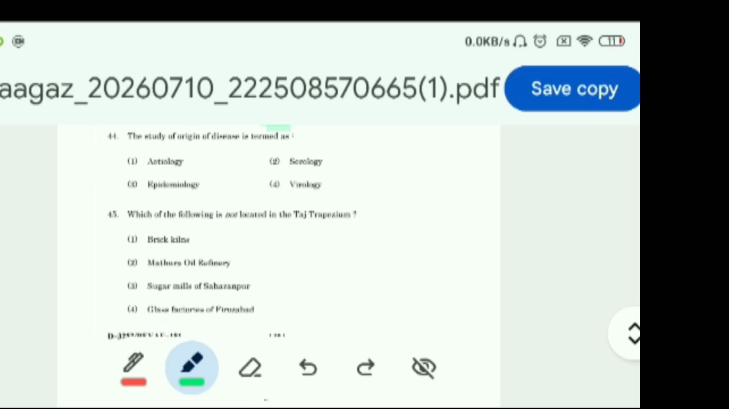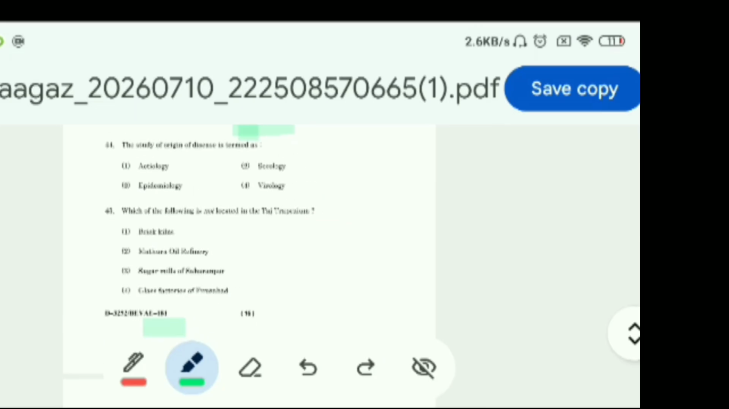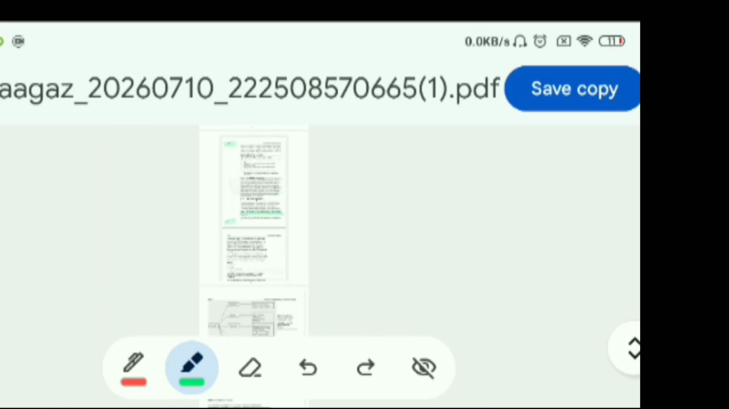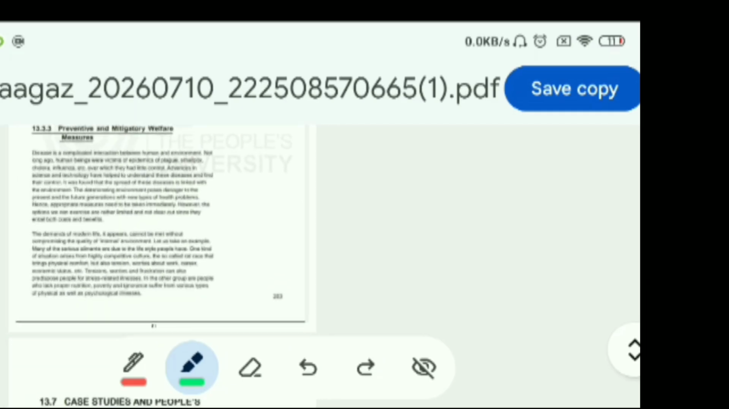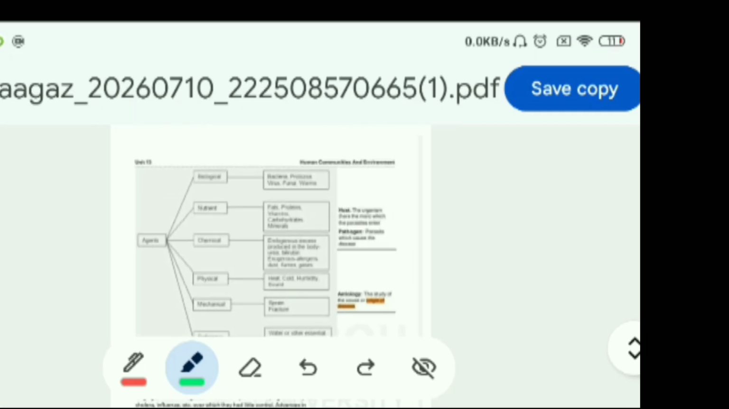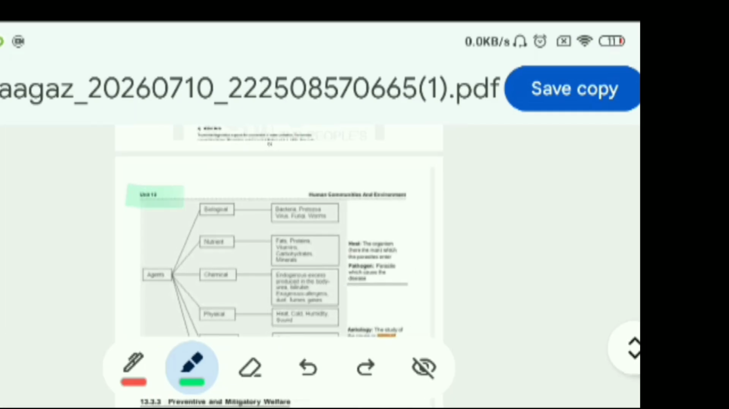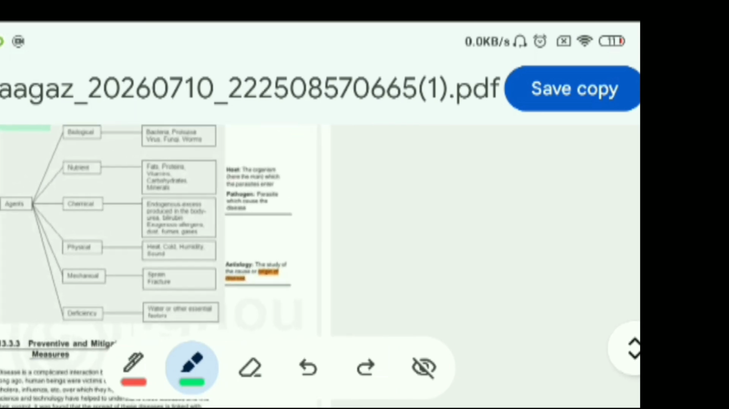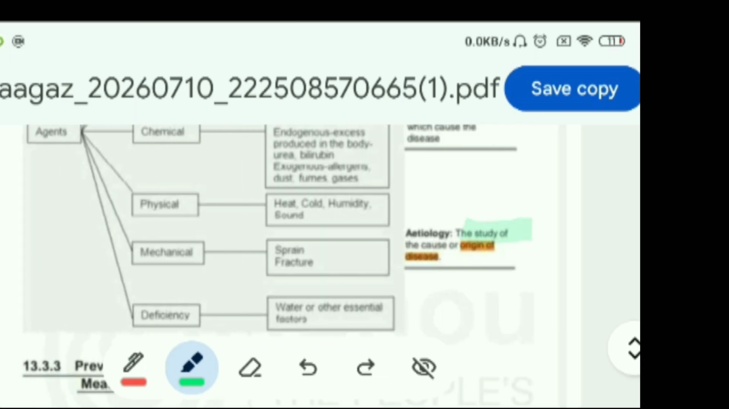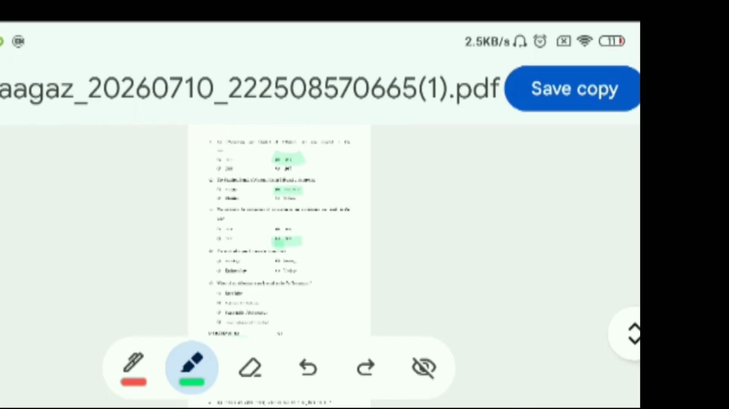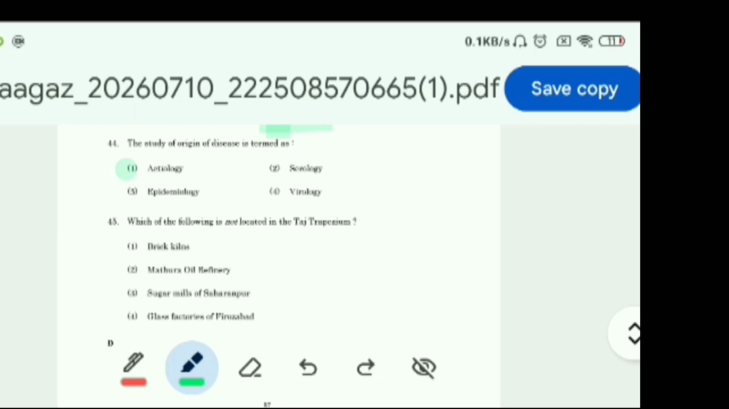Now question 44, the study of origin of disease is termed as etiology, serology, epidemiology, virology. Now this answer we can find on page number 253 of unit 13. We can see on the left hand side the study of the cause of disease is etiology. So the clear cut answer is option 1, etiology.